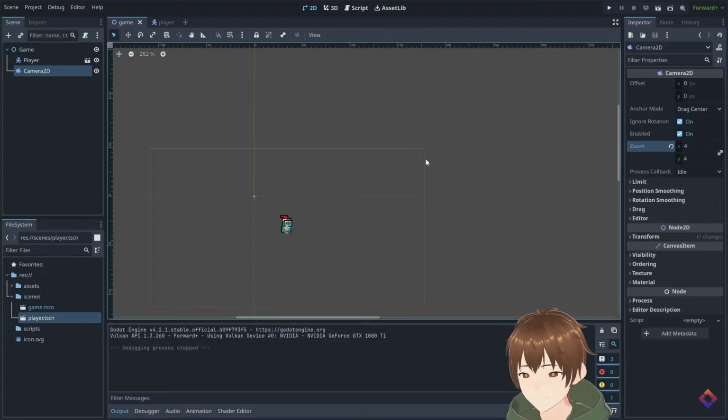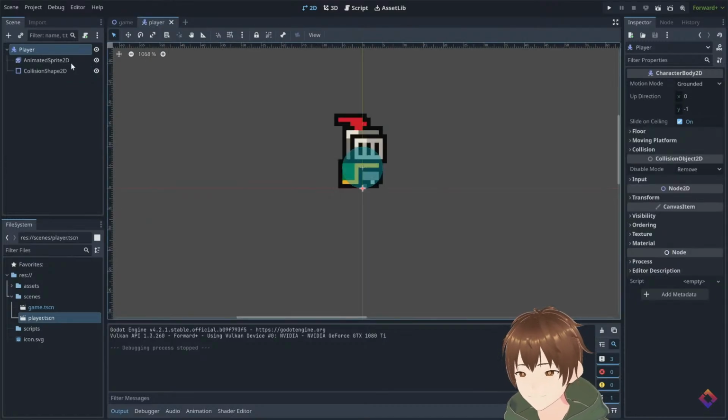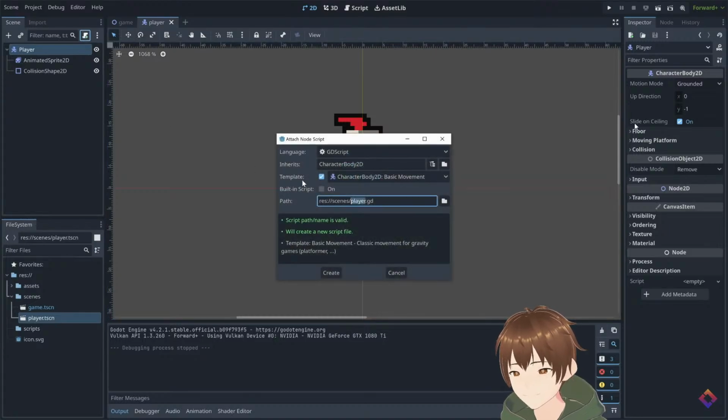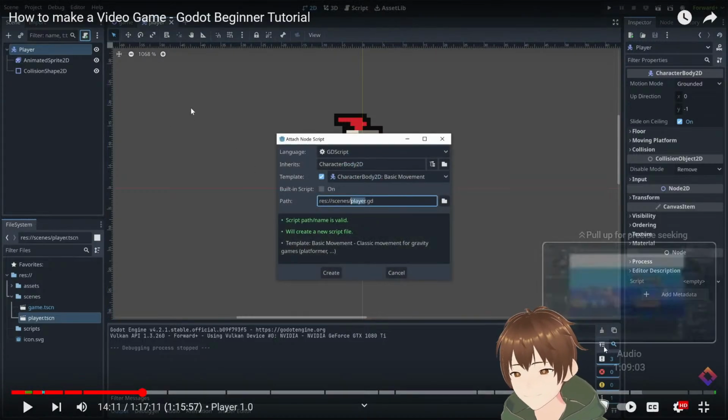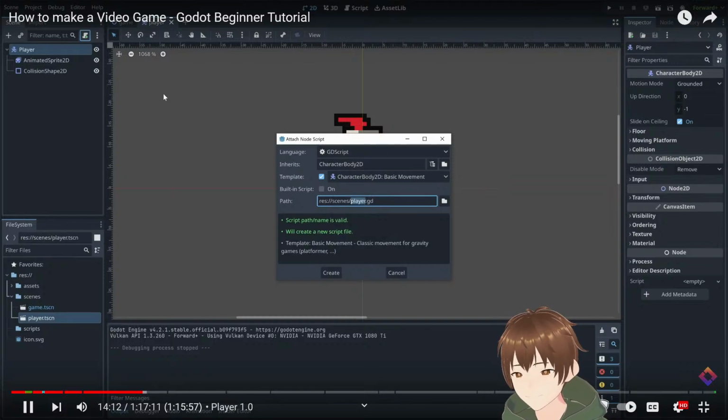So let's close our game, go into our player scene, and with our player node selected, press this Add Script button. Here we can choose a template. Of course, we're going to do some programming in this video, but writing player movement can quickly become a bit overwhelming.